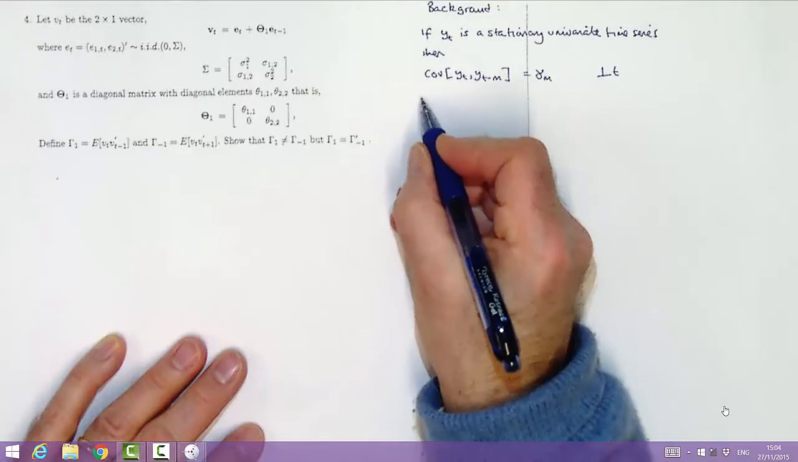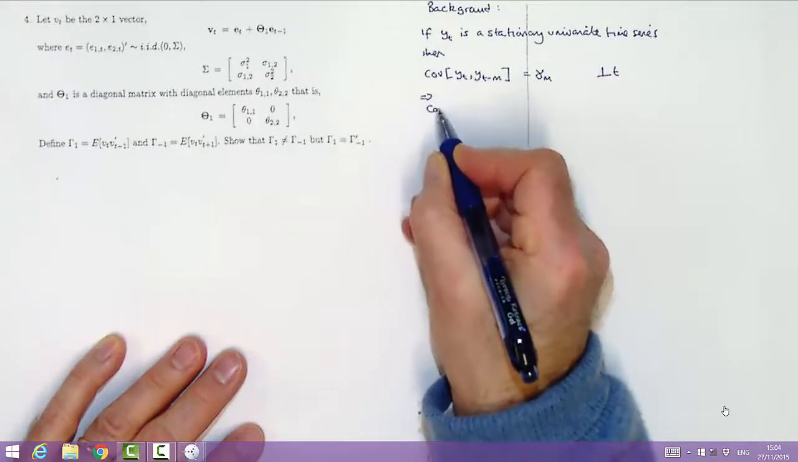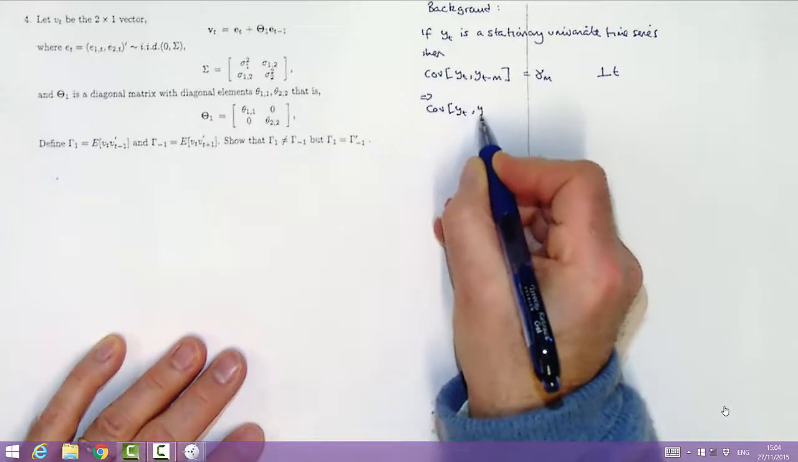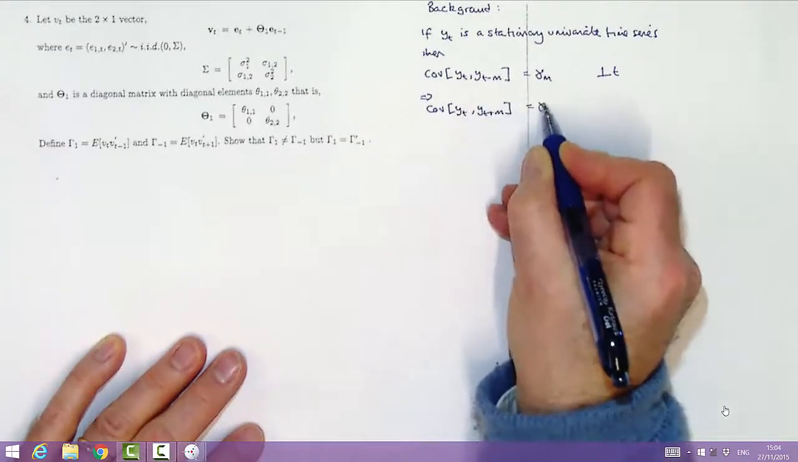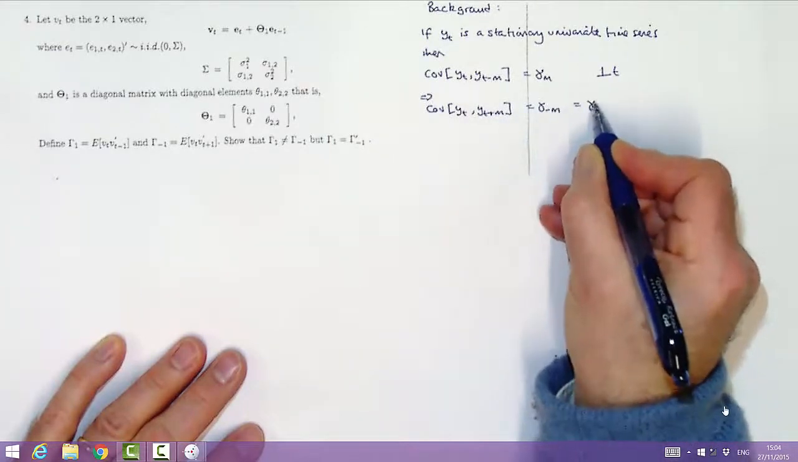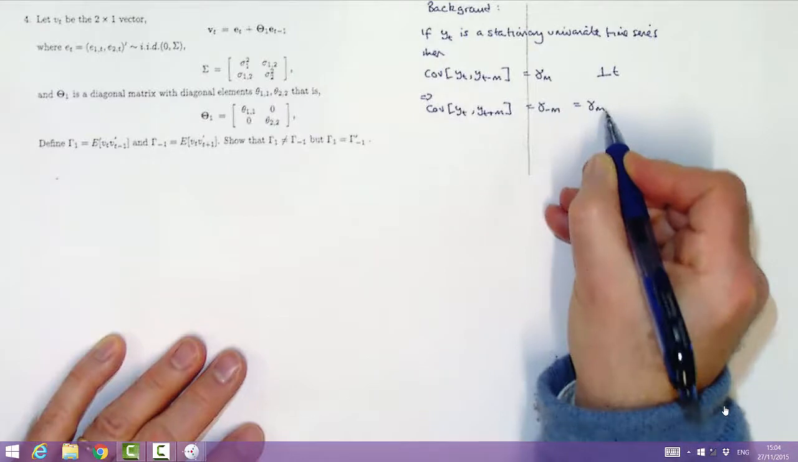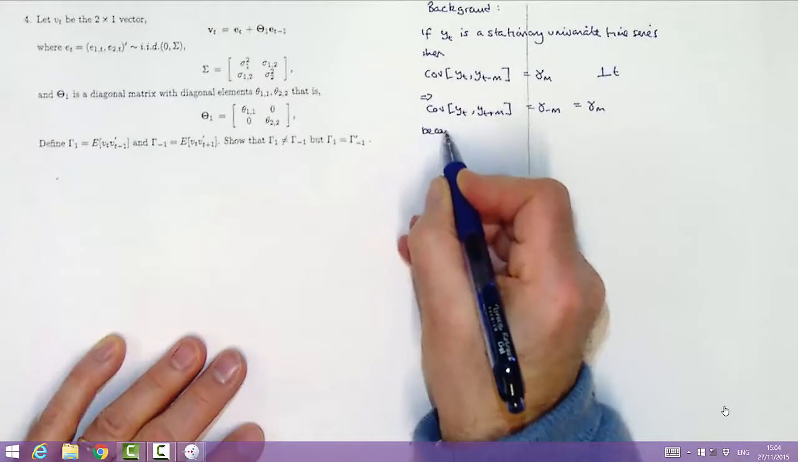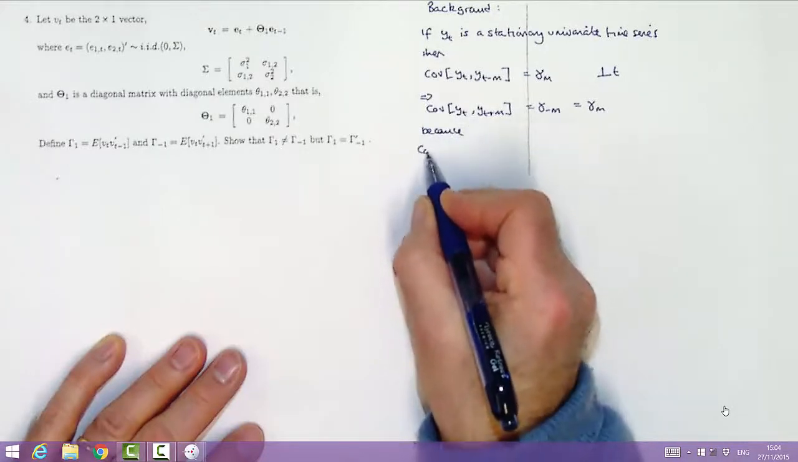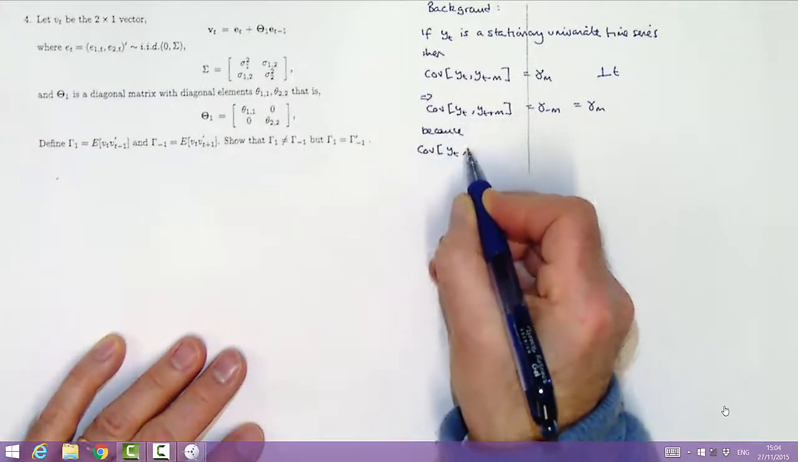If we now consider the autocovariance at lag minus m, in other words the covariance of yt and yt plus m, then using the same notation it would be equal to a quantity gamma minus m, but in fact gamma minus m must be equal to gamma m as well. To understand why, let's explore the expression for gamma minus m.